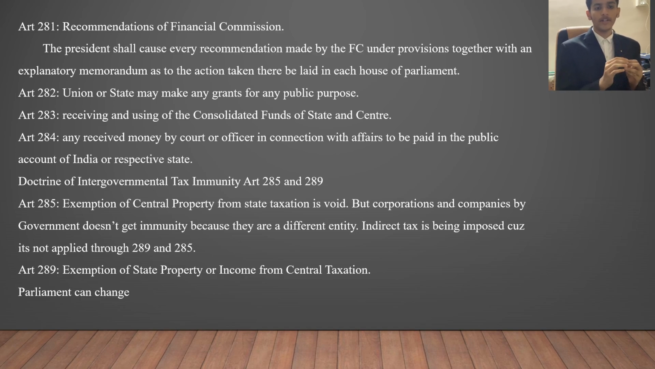Next is Article 282, that is, the union or state may make any grants for public purpose. Whenever the purpose is public, for the welfare, then only the union or state can make any grants. Next is Article 283, receiving and using the Consolidated Fund of state and center. So it is basically the power of the Finance Commission to receive the funds of center and state.